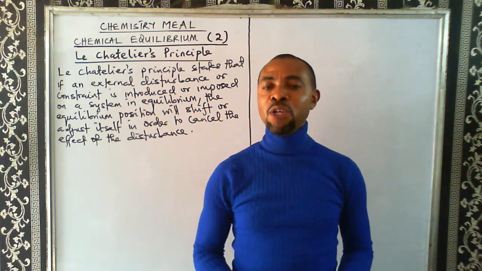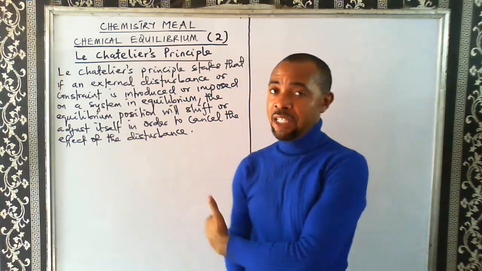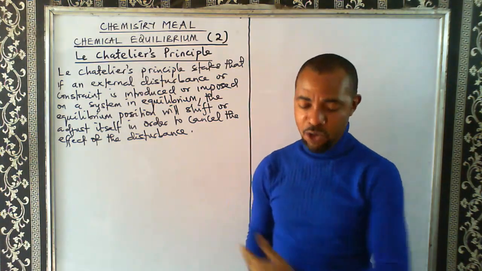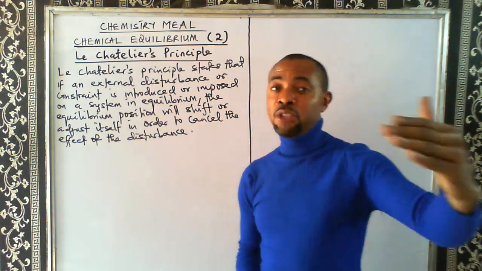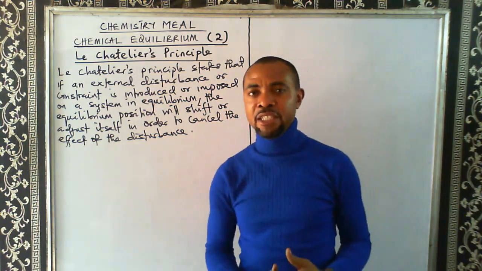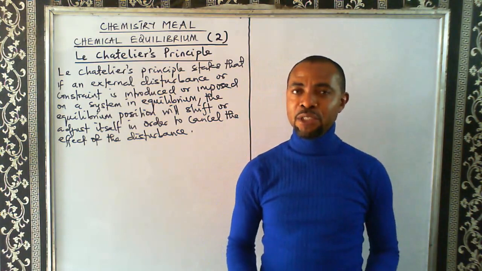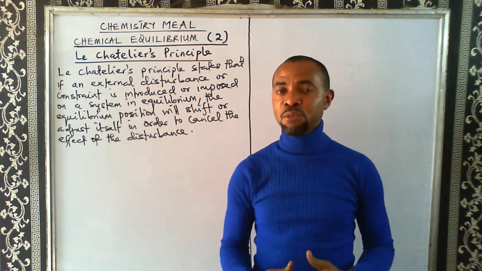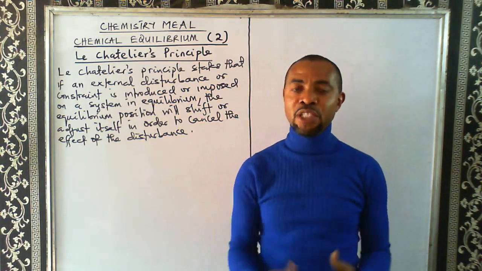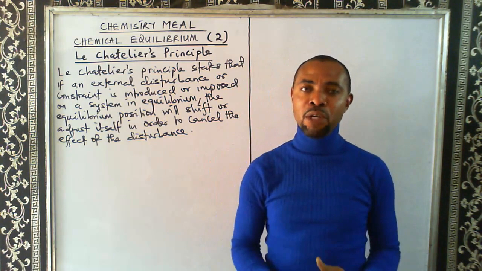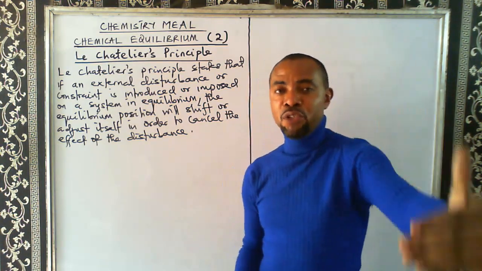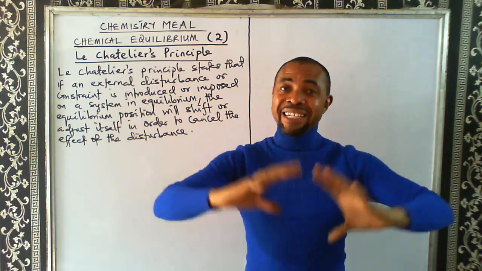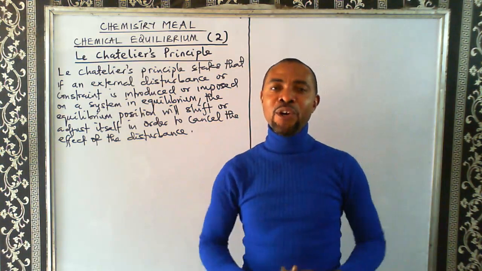So what will you do? All you need to do in order to cancel the effect of that constraint is to shift to another position. As far as that position is concerned, if you continue to be there, that disturbance will continue to have effect on your equilibrium. So you shift to another position and re-establish your equilibrium.